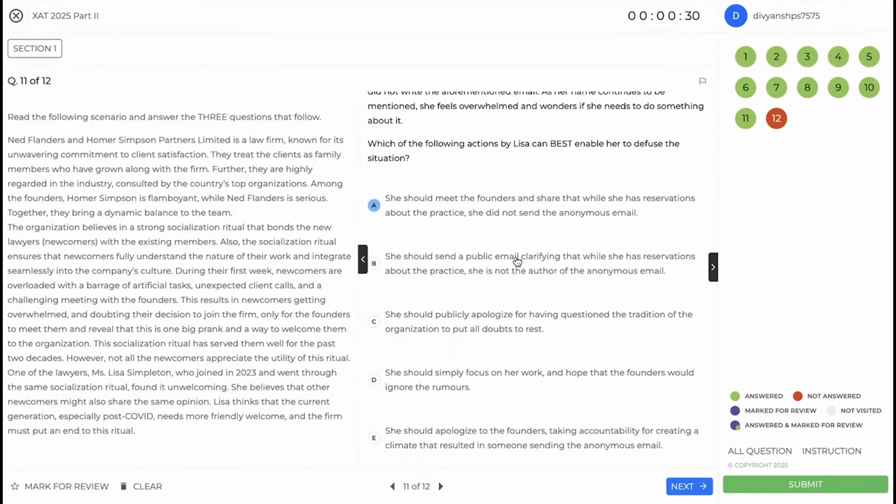She should send a public email. Again, public email makes no sense. She should publicly apologize. Again, makes no sense. Focus on her work. Inaction, better action when there is present. Why go for inaction? And she should apologize to the founders, taking accountability for creating a climate that resulted. So this is going to advocate taking a stance where you are somewhere not bothered by this situation. So A would be the right option here.